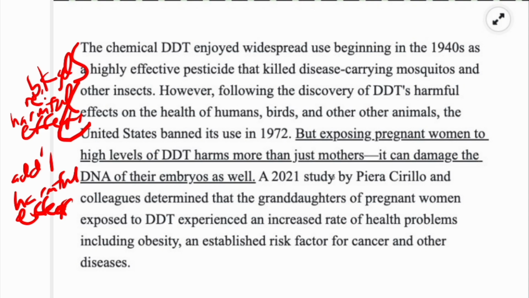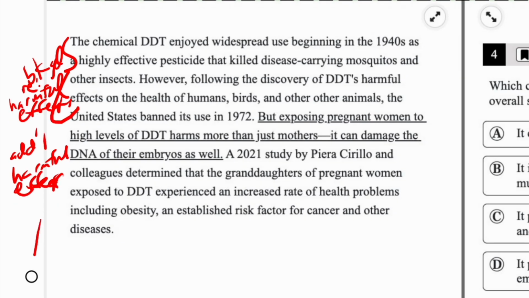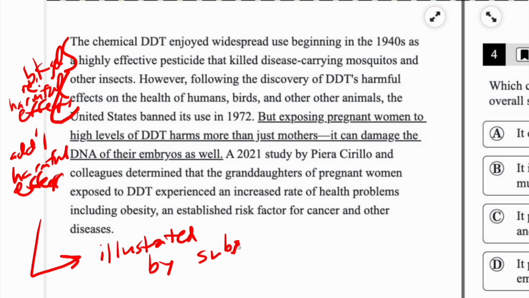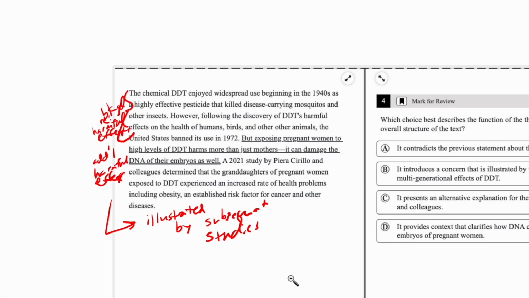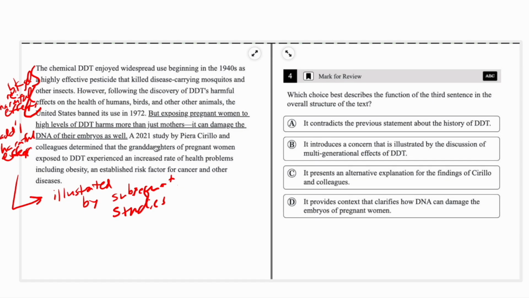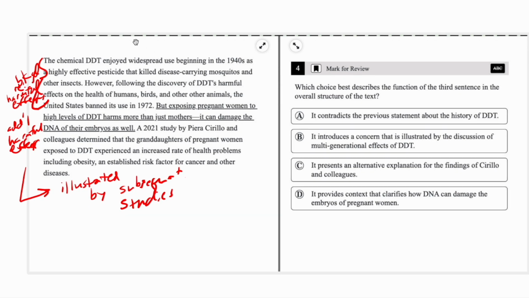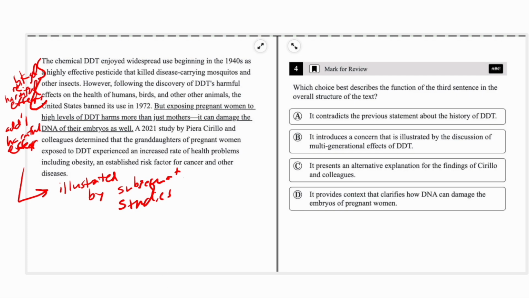And so now we have this 2021 study that determined such and such that the granddaughters of pregnant women exposed to DDT experienced an increased risk of health problems. Okay, so additional harmful effects that were illustrated or confirmed by subsequent studies. And apologies for the horrible handwriting. Subsequent studies. Okay. Again, though, I think it's important to read the whole passage because a lot of times on these questions, you need to understand what comes before it, but also what comes after it in order to get the right answer. So, it contradicts the previous statement.